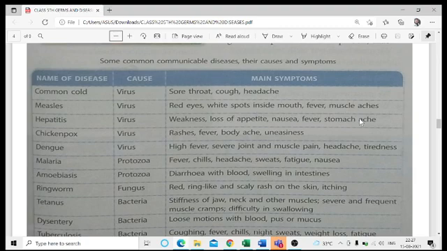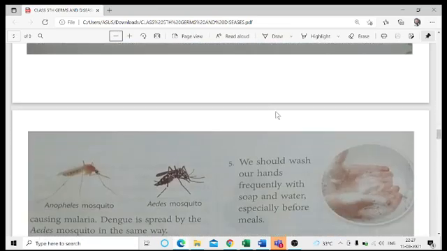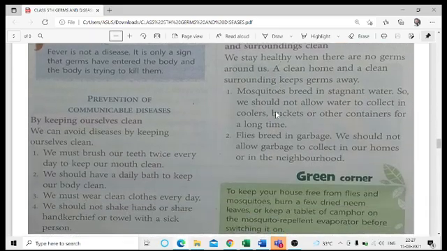Stomach ache means ache in the stomach. Headache means pain in the head. Okay. Moving ahead with this, let us start with the prevention of the diseases.